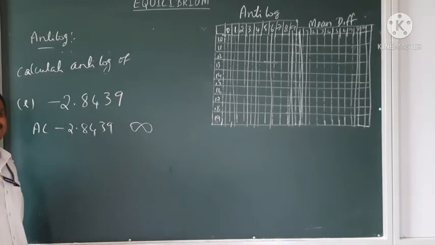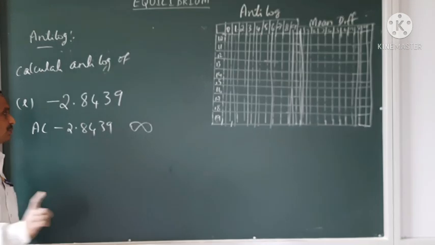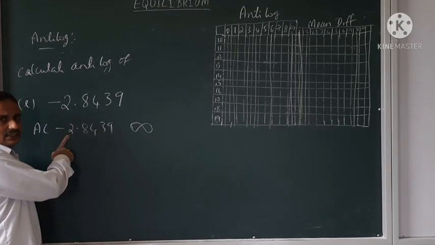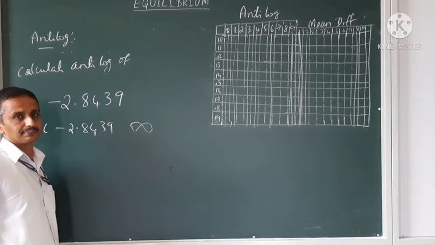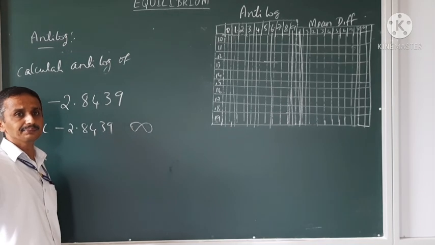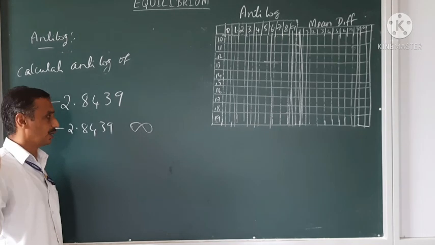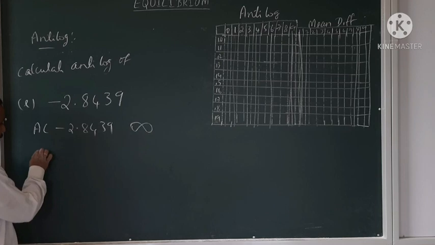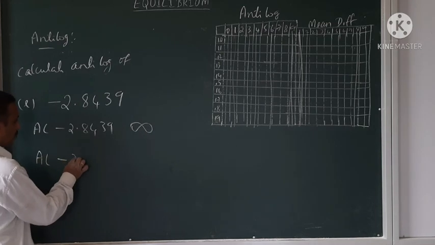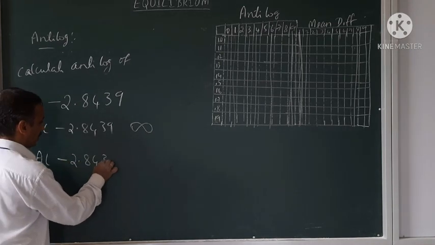So, don't directly take anti-logarithm if minus something is there. First convert them into the bar form, then take the anti-logarithm. Otherwise, it will end with infinity. So, anti-logarithm of minus 2.8439.